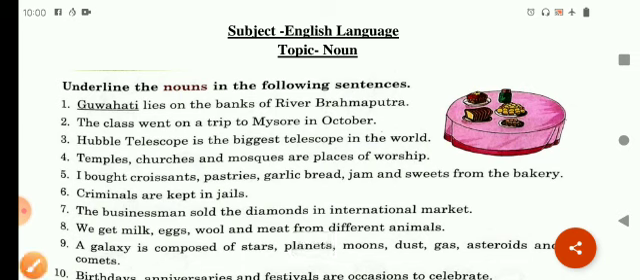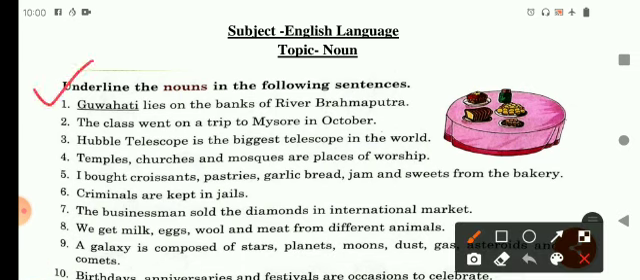In your question number 1, the first exercise is you have to underline the noun in the following sentences. You all know that noun is the name of any person, place, animals or things. It can be also feelings. So in sentence number 1, one is already done for you. For example, let's find out if there is some more noun in the first sentence.